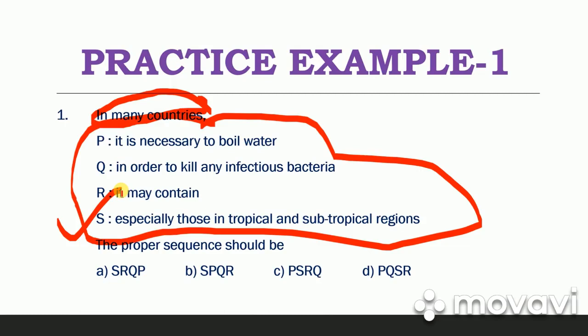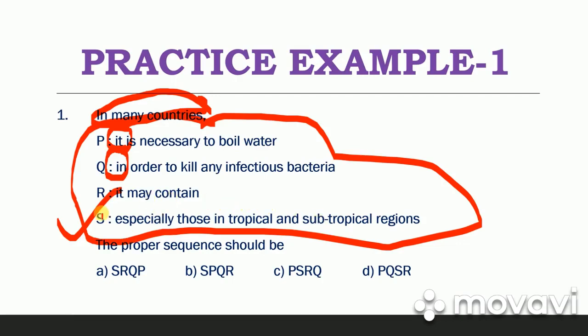Means we are not talking about all countries, but many countries, and among them especially those in tropical and subtropical regions. So it should come first. And after "in many countries" we cannot directly use "in order to" here, nor "it". In many countries, especially in those, because something special is given, the writer is talking about some special countries, those which are in tropical and subtropical regions.